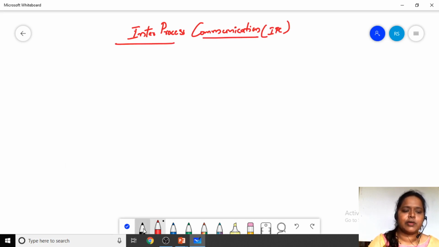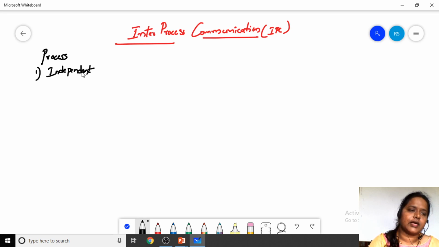A process may be of two types. The first one is the independent process, and the second one is the cooperative process. So these are the two different types of process.